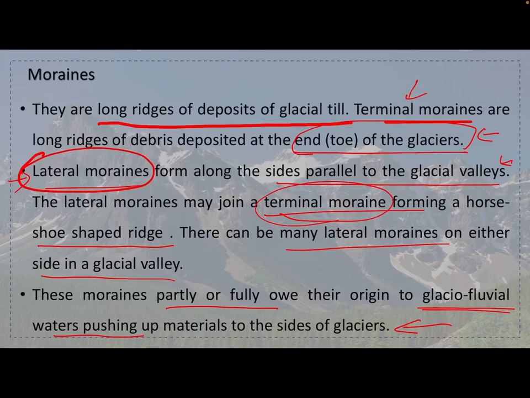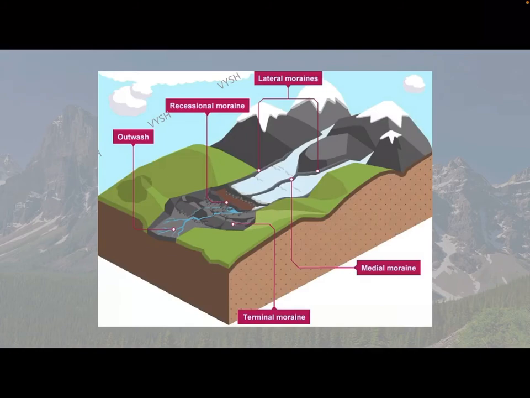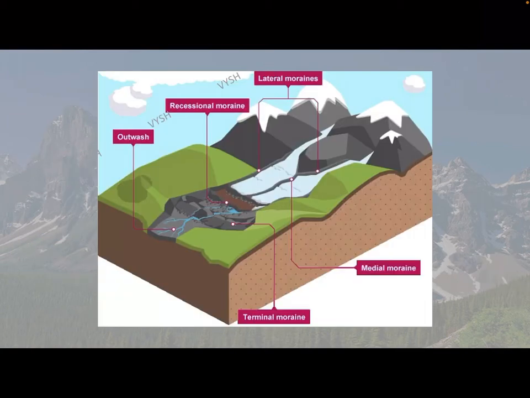The starting one was the terminal moraine. Parallel to the glacial valley is the lateral moraine. The till which is left because of the rapid movement and forms an irregular sheet is known as ground moraine, and the moraine in the center of the glacial valley is the medial moraine. They are imperfectly formed as compared to lateral moraines. Sometimes medial moraines are indistinguishable from ground moraines.